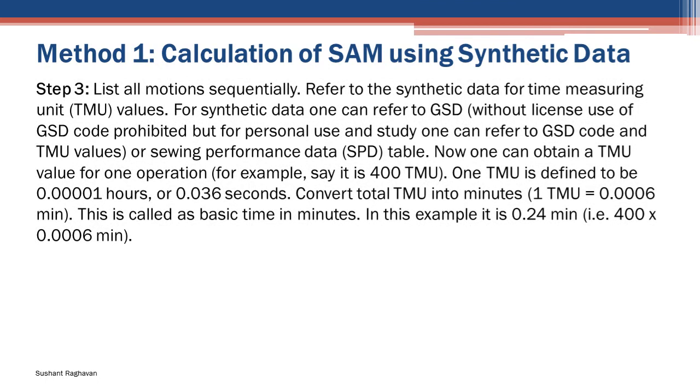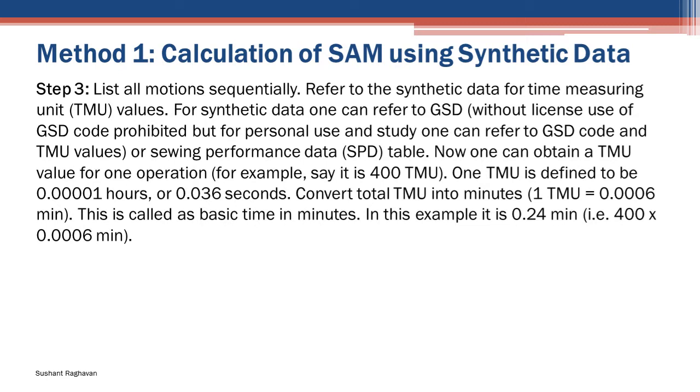Step 3. List all motions sequentially. Refer to the synthetic data for time measuring unit, TMU, values. For synthetic data, one can refer to GSD. Without a license, use of GSD code is prohibited, but for personal use and study, one can refer to GSD code and TMU values or sewing performance data, SPD, table. Now one can obtain a TMU value for one operation.